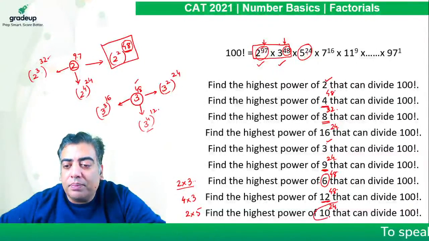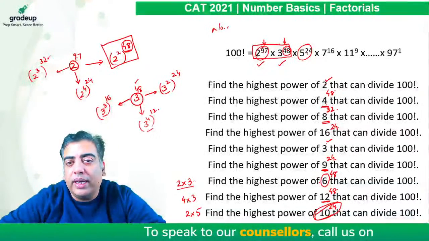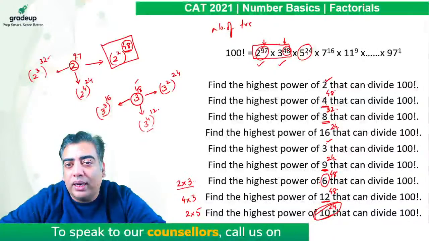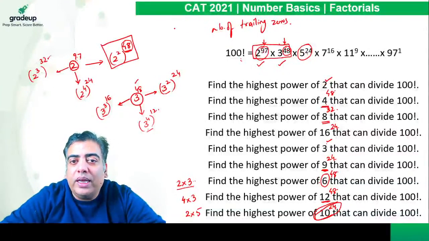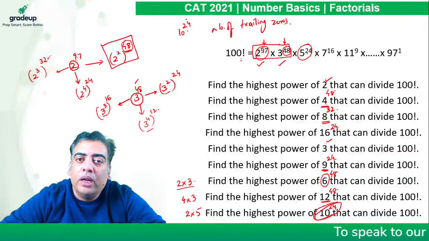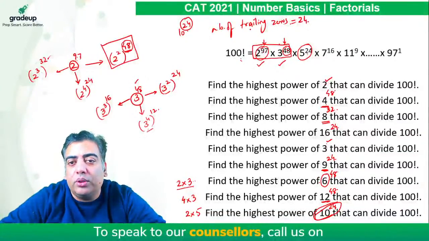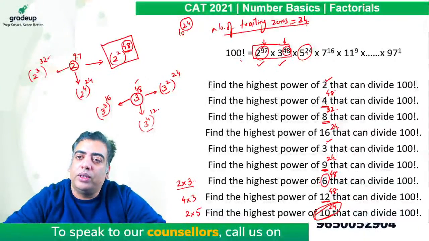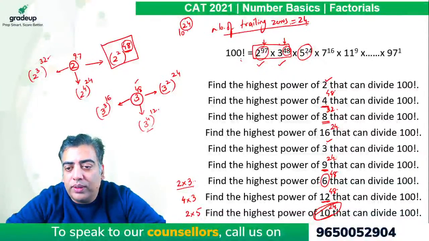Please keep in mind the power of 10 is nothing but the number of trailing zeros. So in any case, if you are being asked how many trailing zeros are there in the end of given factorial, in order to answer the same, we are required the power of 10, which in this case is 24. So the power of 10 is effectively the number of trailing zeros in the given factorial. So this is very, very, very important. Please always keep in mind.